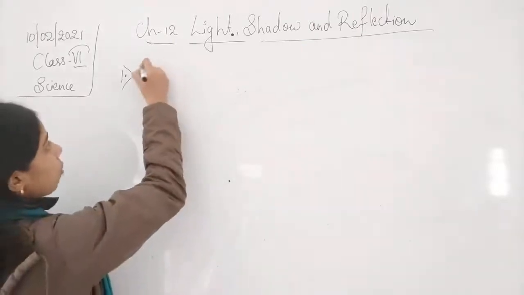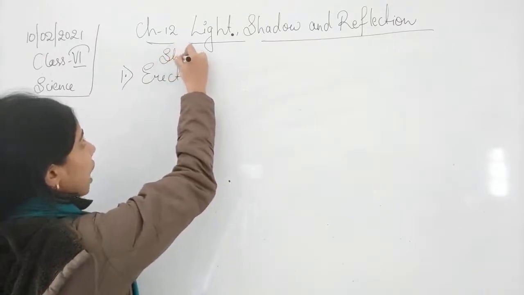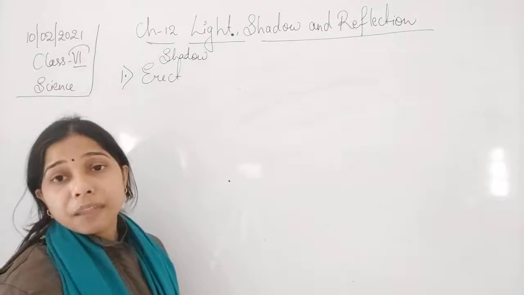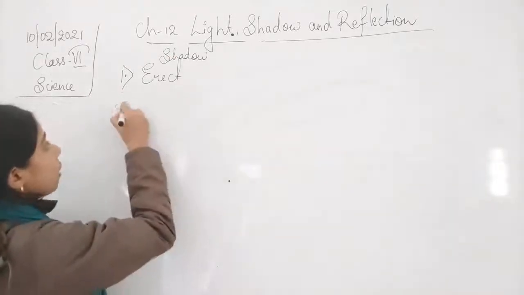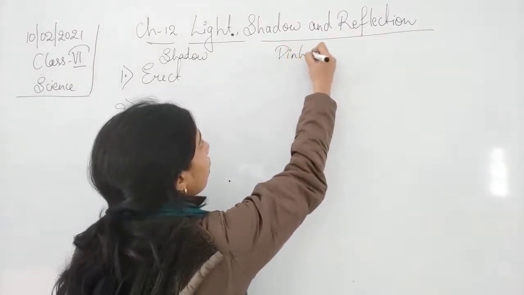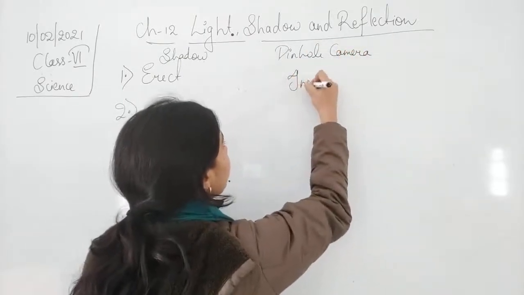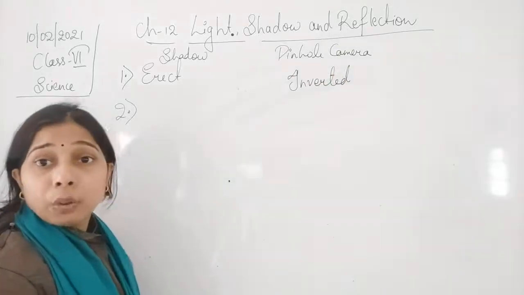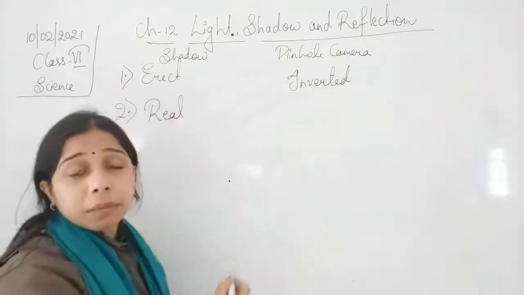So in the case of a shadow, it is erect, while in the case of the pinhole camera, it is inverted.